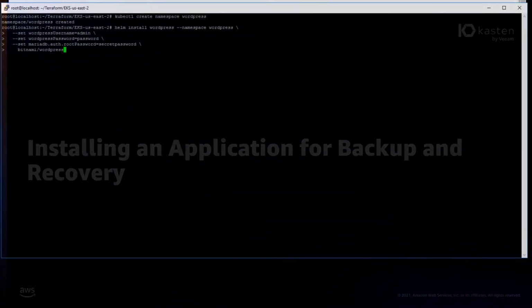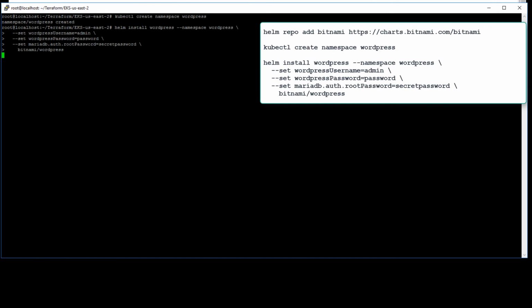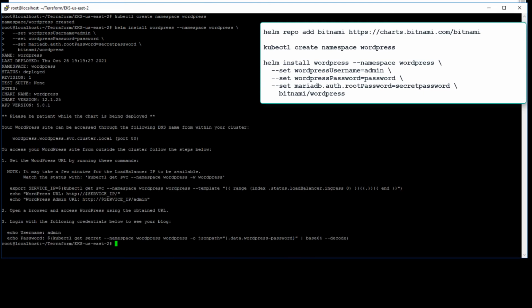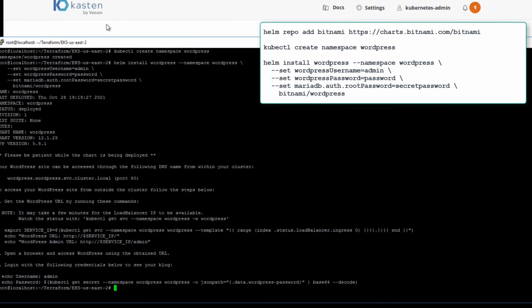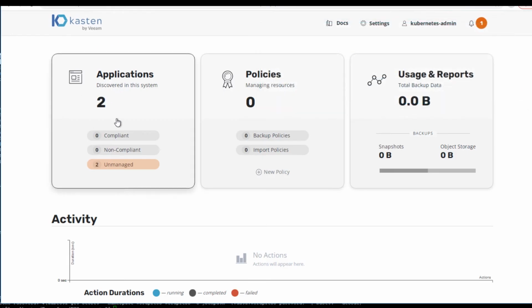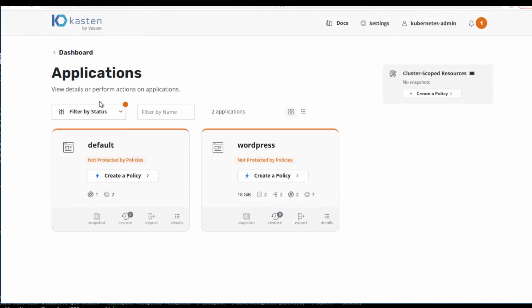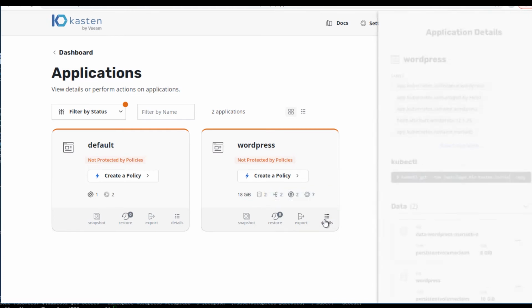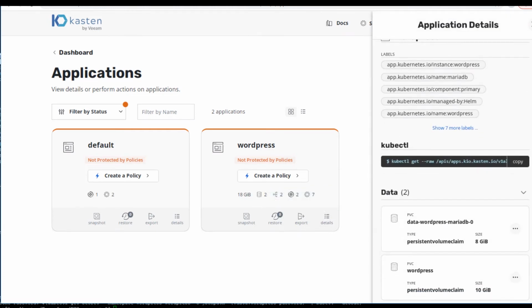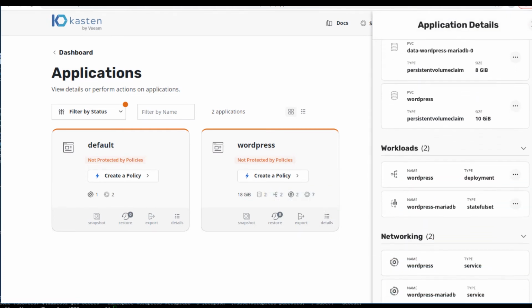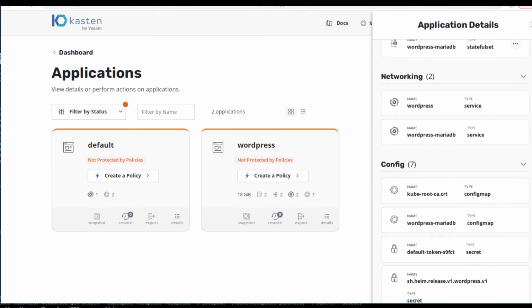I like to use WordPress as a great test application for Kubernetes clusters because it installs a database backend with 2 persistent volume claims. You can install WordPress using the commands listed on the screen. Once that helm install command has completed, we can go back to Kasten K10 and see that it automatically discovers the new WordPress application. You can click Details on the application pane to view all the application details, including the persistent volume claims, config details, and the networking details.